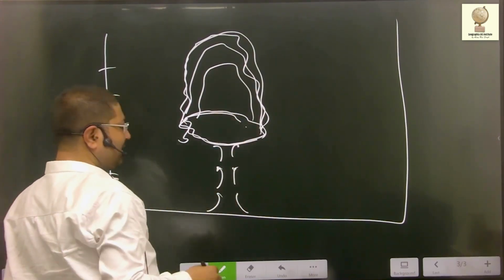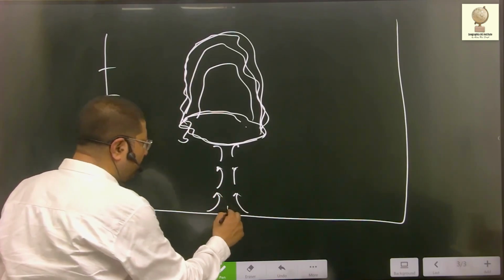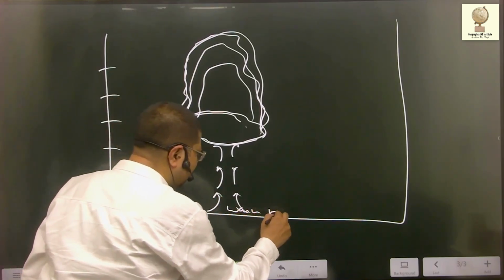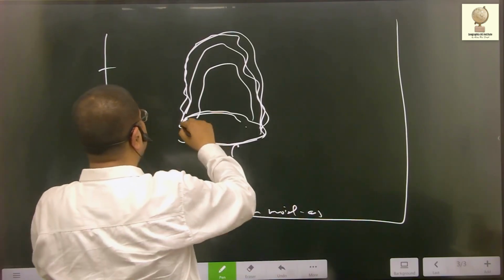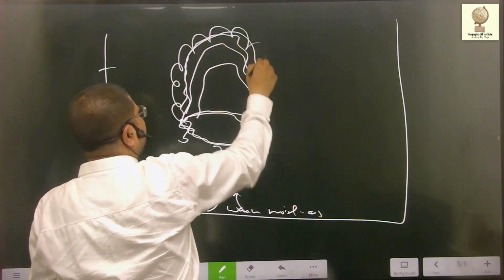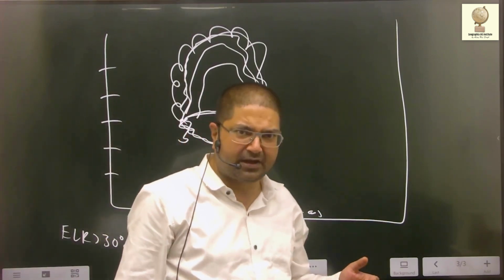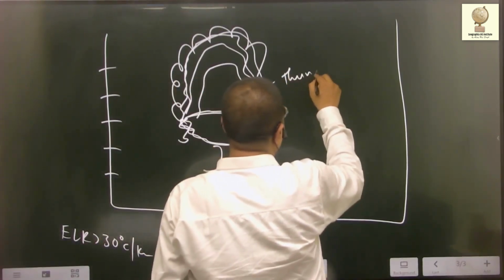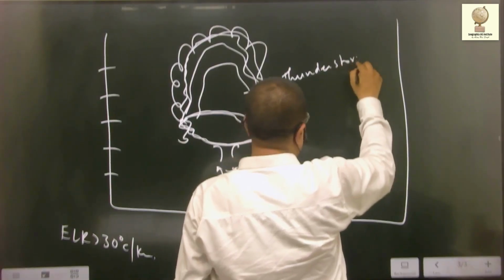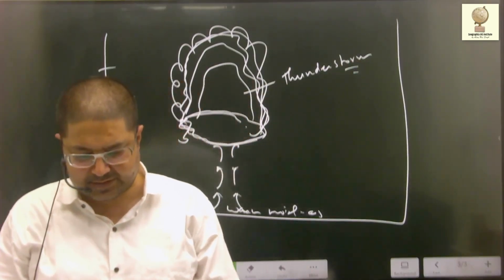Under such condition, where the environmental lapse rate is very high, the warm moist air on the surface rises rapidly, carrying the vapor and leading to the formation of cumulonimbus clouds. And such clouds are often associated with thunder and lightning. So you can call them thunderstorm clouds.